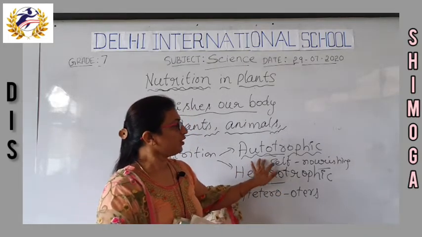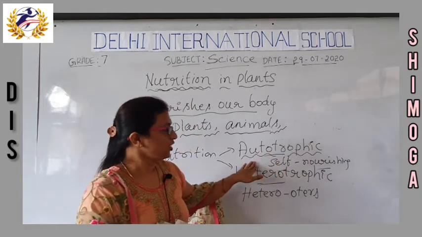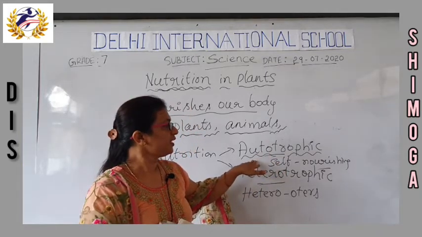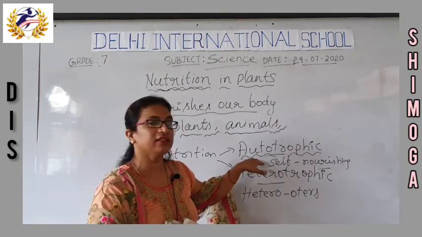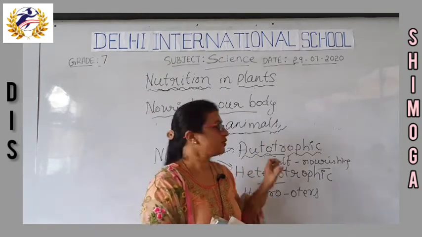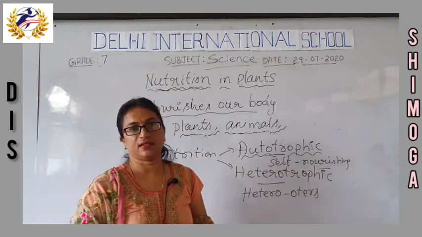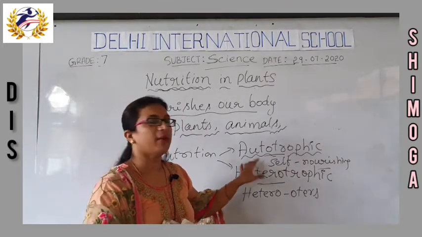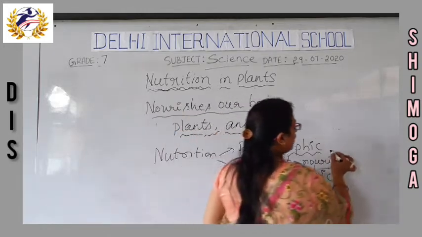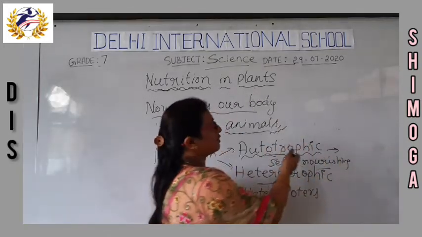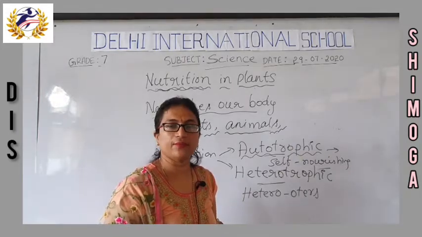So autotrophic nutrition is the mode of taking nutrition by using simple materials and preparing the food by themselves. Can you give an example of living organisms which undergo autotrophic nutrition?